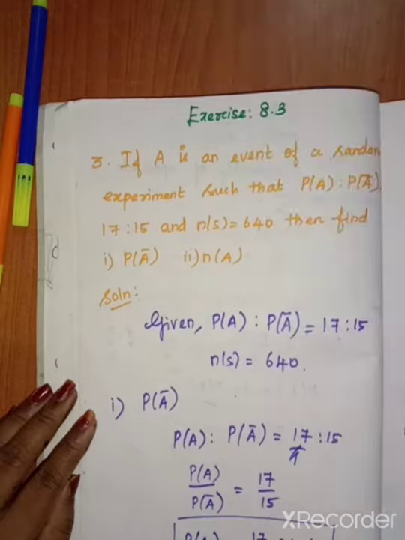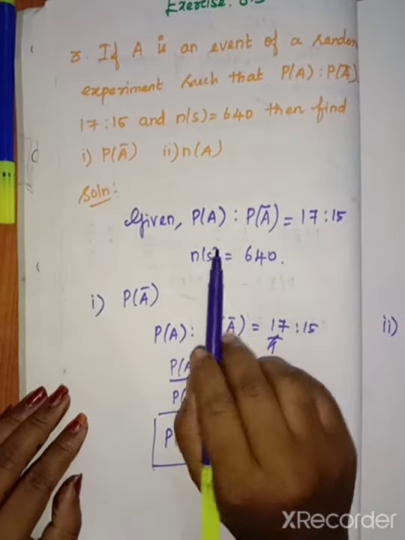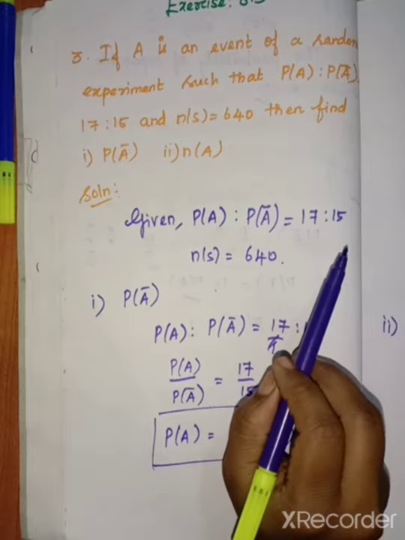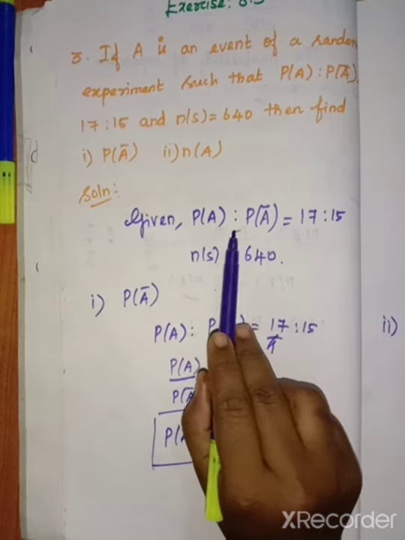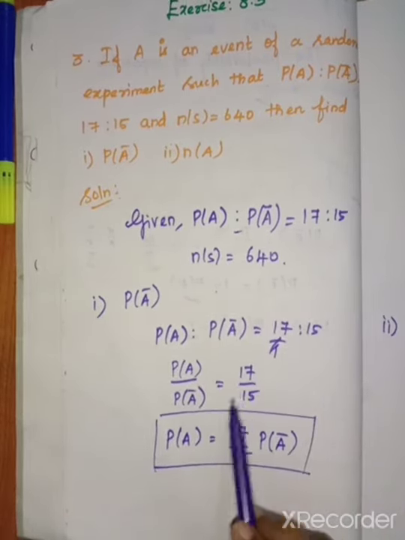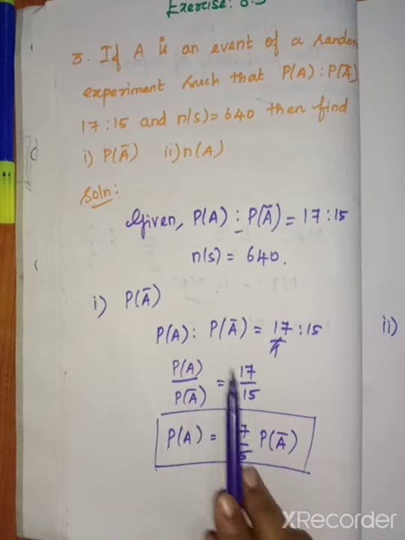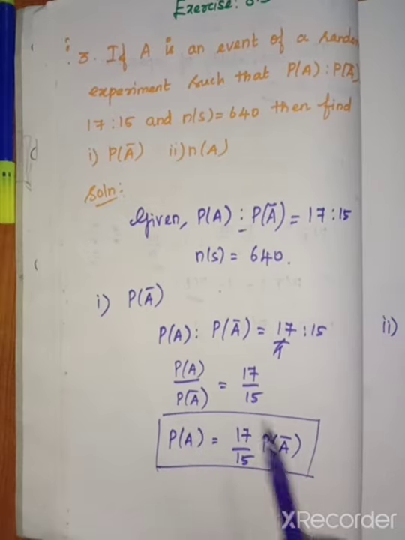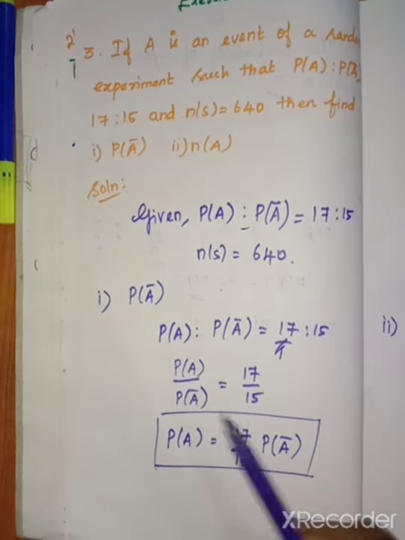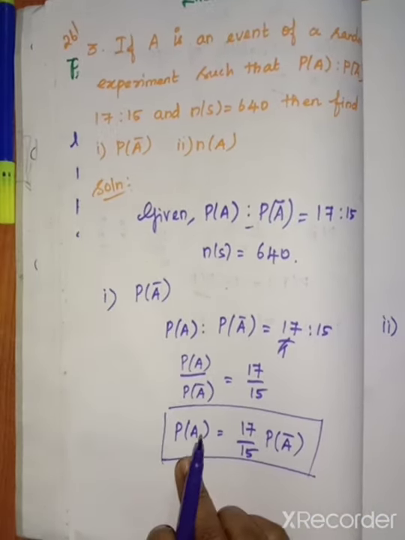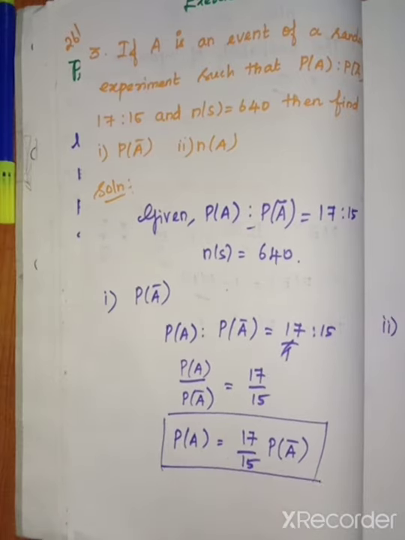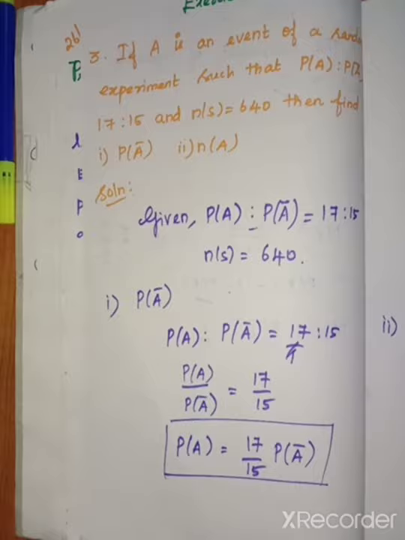Again, I recall you. First of all, they have given us P of A is to P of A bar equal to 17 is to 15. This is given in ratio form, so we can change it into fraction format. When changing to fraction format, the first one is the numerator and the second one is the denominator. Then we have to substitute in any one formula. So we want to know any one formula, that is P of A or P of A bar. If you know the answer, it will be easy to solve the next one.